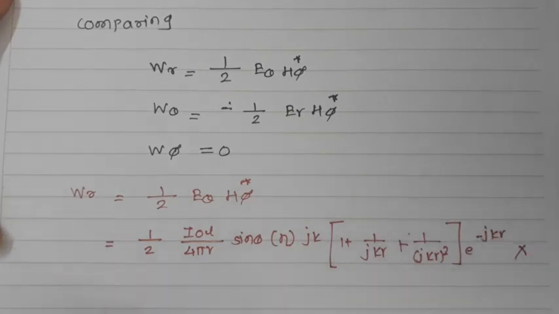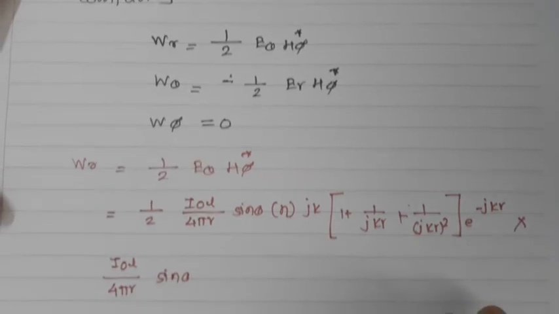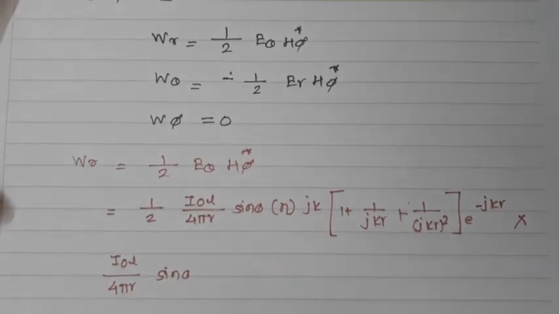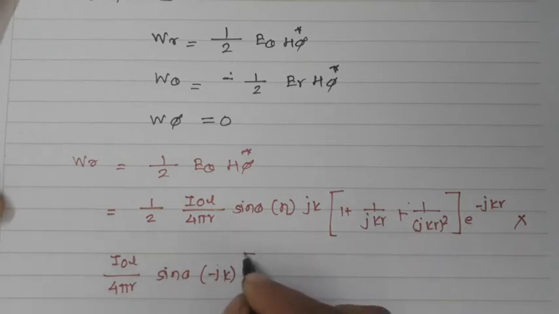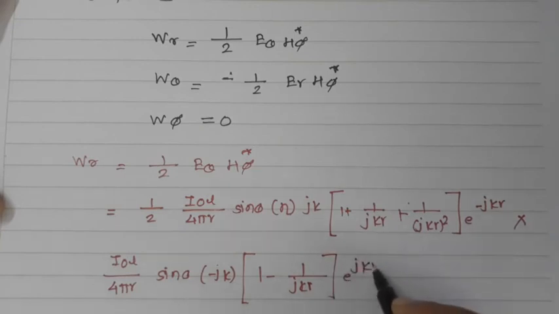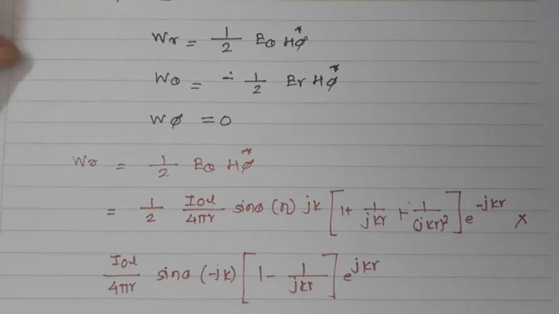Now the H phi component will be I0L over 4 pi r sin theta into minus jk times 1 minus 1 upon jkr, e raised to jkr. Now let us solve this equation to get the power density in the direction of r.